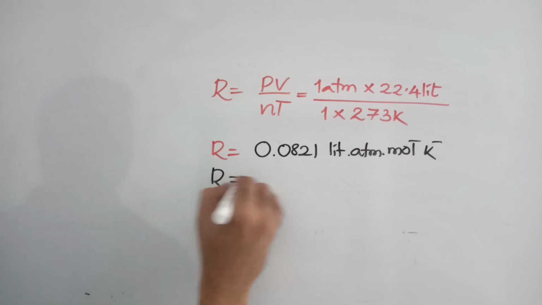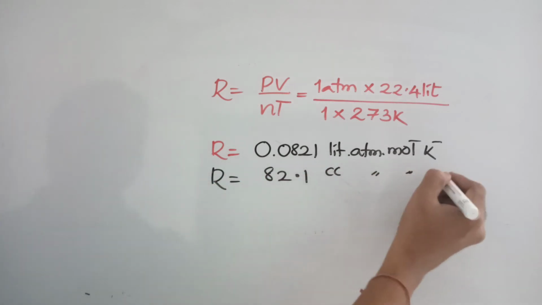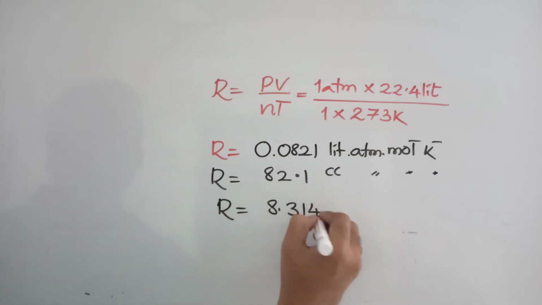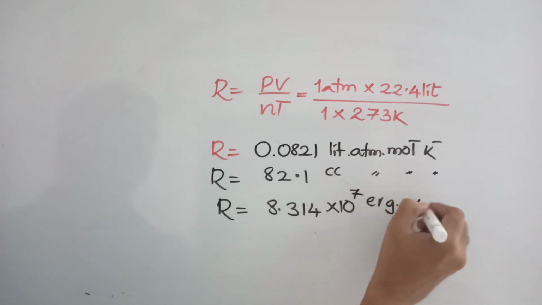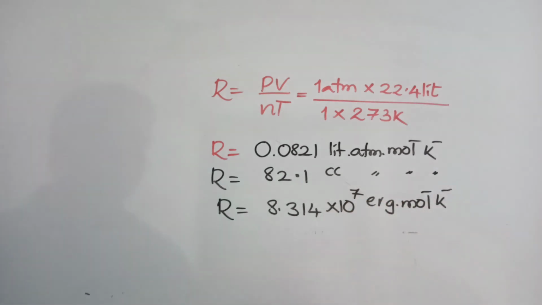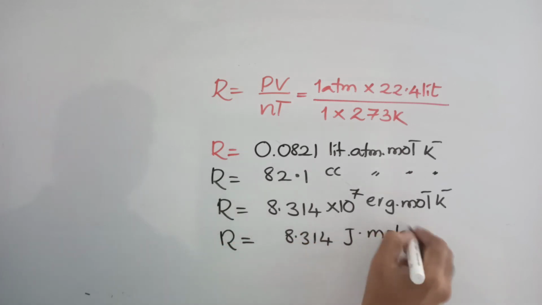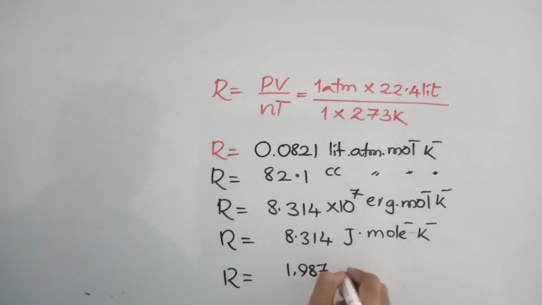R is equal to 82.1 cc, remaining units are the same. In CGS units, R is equal to 8.314 into 10 power 7 erg per mole per Kelvin. R equal to 8.314 joule per mole per Kelvin. R is equal to 1.987, or simply 2 calories per mole per Kelvin.